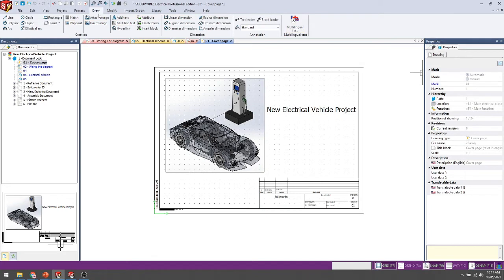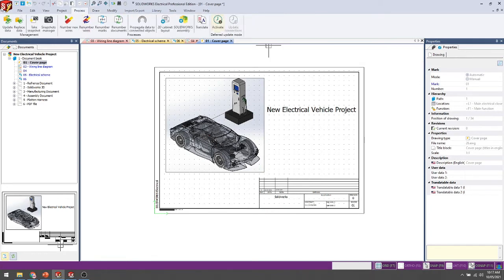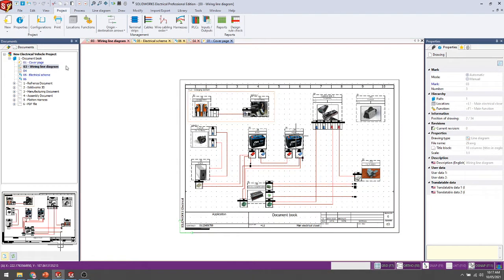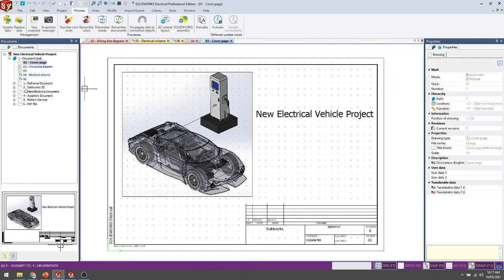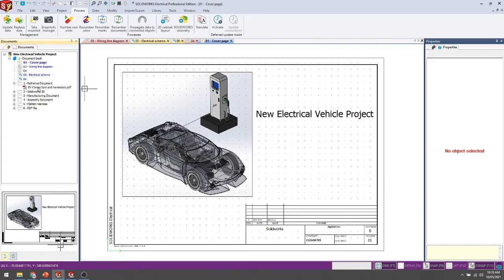If you want to use a command, just select it, drag it, and proceed with the command. SolidWorks can provide different kinds of pages for your requirement, like cover page, single line diagrams, and schematic. SolidWorks can also add documentation.